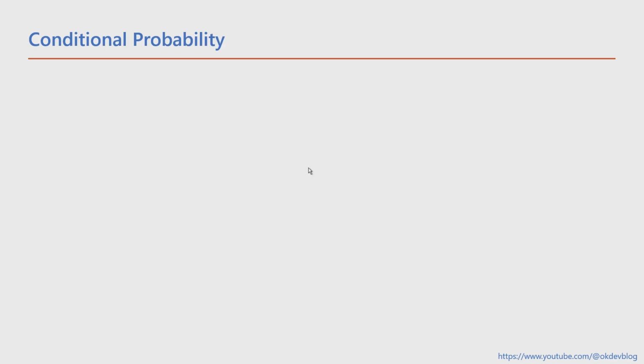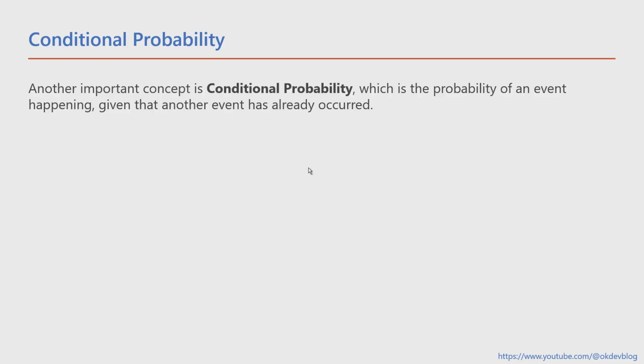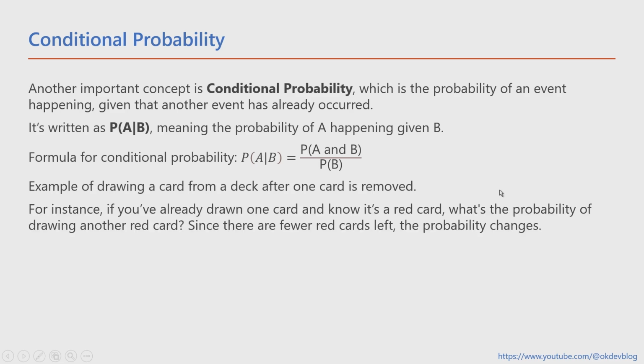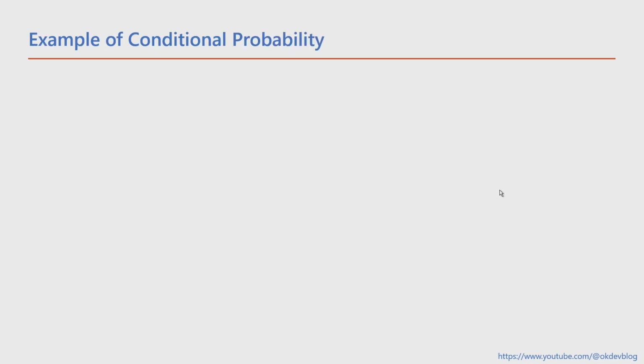Conditional probability. Another important concept is conditional probability, which is the probability of an event happening, given that another event has already occurred. It's written as P(A|B), meaning the probability of A happening given B. Formula for conditional probability. Example of drawing a card from a deck after 1 card is removed. For instance, if you've already drawn 1 card and know it's a red card, what's the probability of drawing another red card? Since there are fewer red cards left, the probability changes.